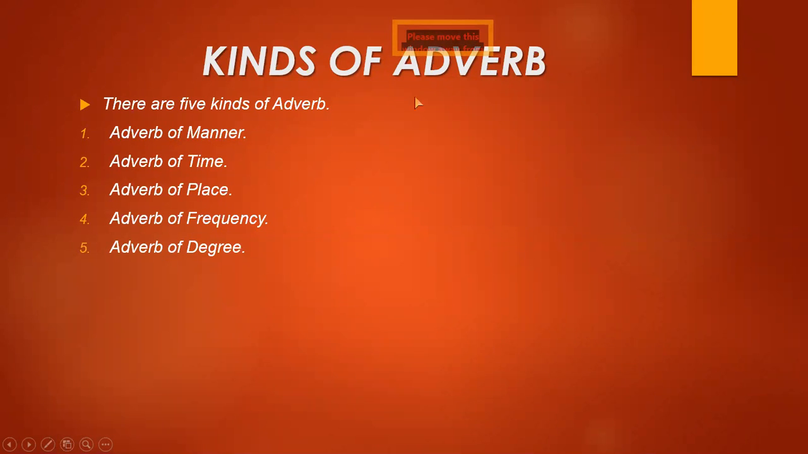Now, there are 5 kinds of adverb: adverb of manner, adverb of time, adverb of place, adverb of frequency, and adverb of degree. These are the 5 kinds of adverbs. I am giving you their details one by one here in the next slides.